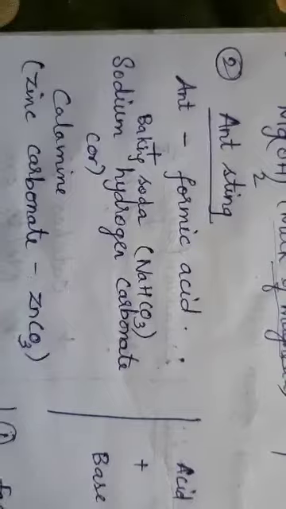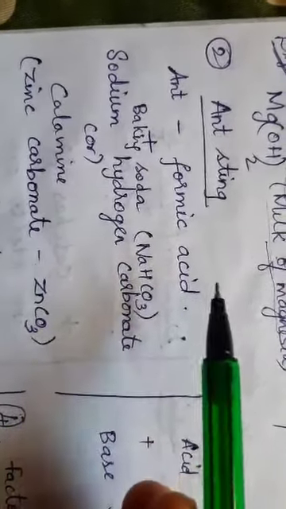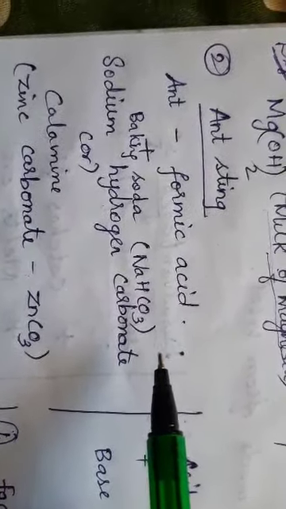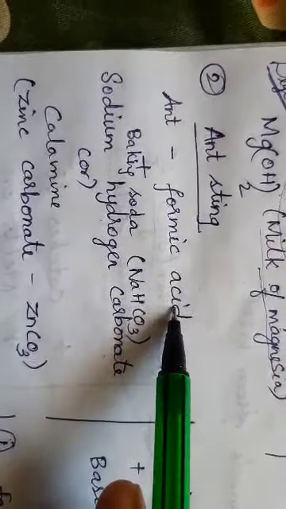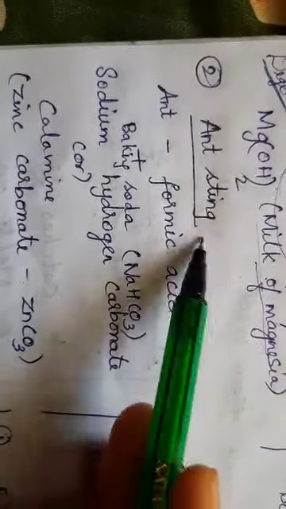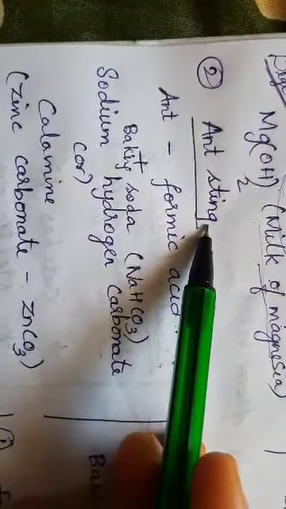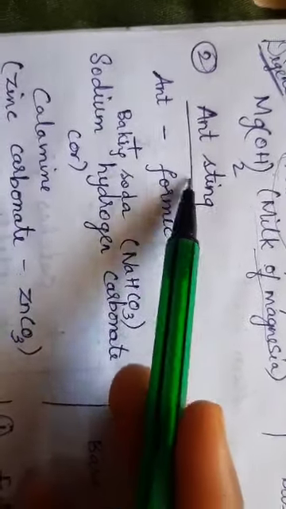The next one is ant sting. Ant sting is nothing but the bite of an ant. What happens whenever we are bitten by an ant? The area will be swollen, right? It is because ants have formic acid in their stings. Stings are nothing but the hands and legs of the ant. We give the name stings because it is not like a human being having hands and legs separately. That is a different living organism. So for its parts we have given the name sting.